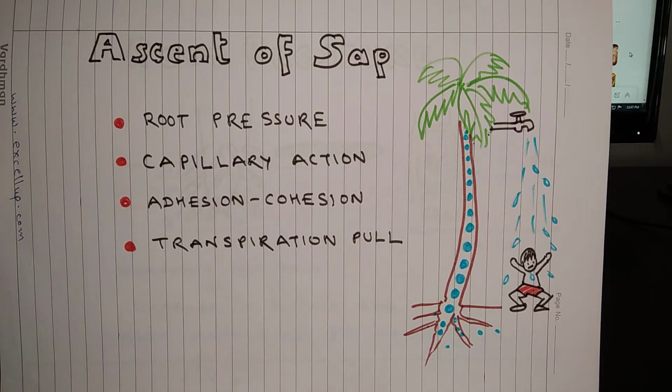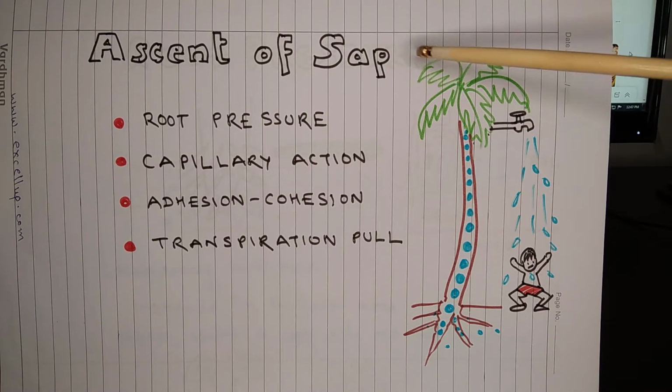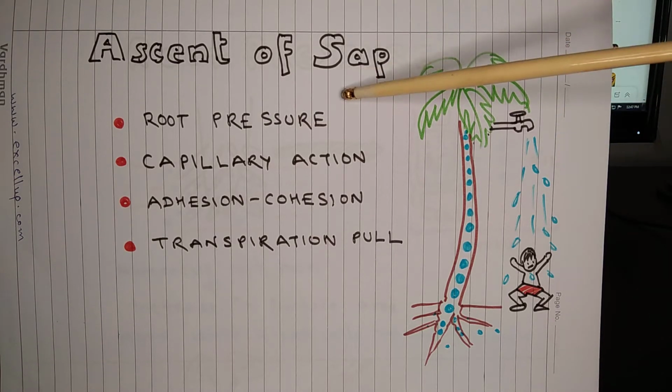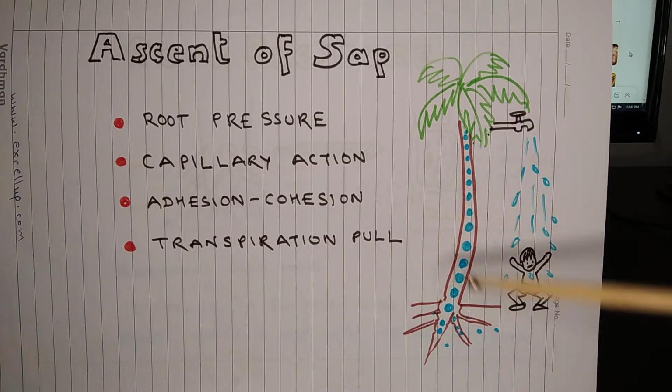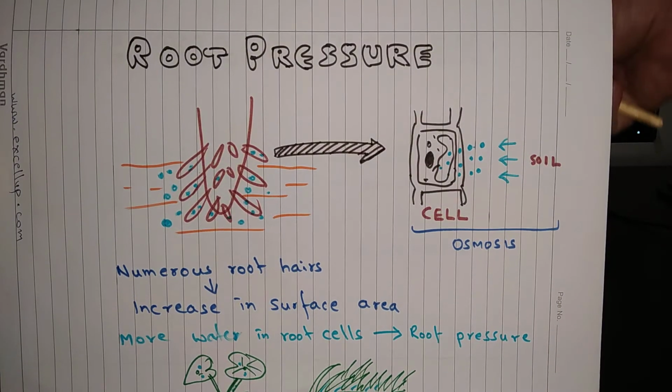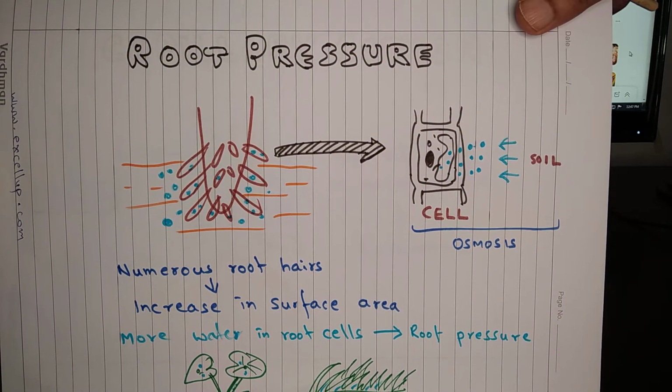In this lesson, you will learn about ascent of sap, that is, rise of water in plants. You will learn about various factors which contribute towards ascent of sap like root pressure, capillary action, adhesion, cohesion and transpiration pull. Let us begin with root pressure.